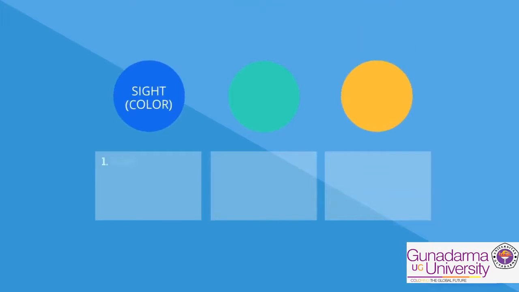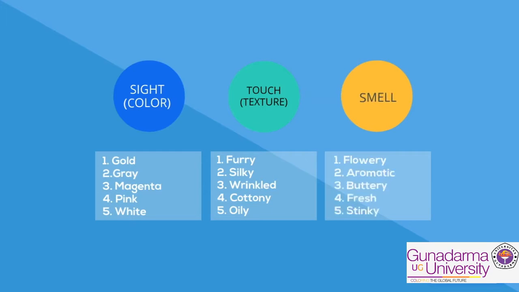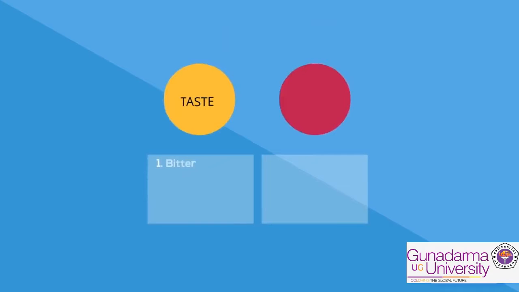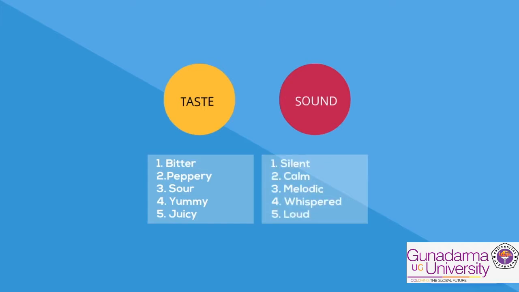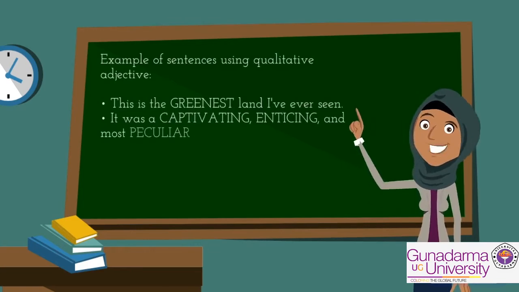The following are the examples of qualitative adjectives related to the five senses. These are the examples of sentences using qualitative adjective.